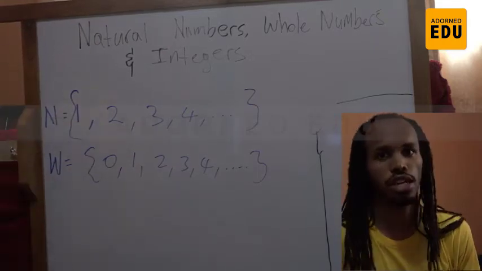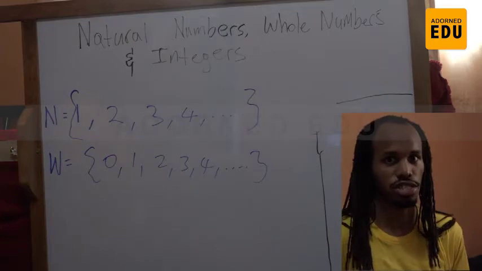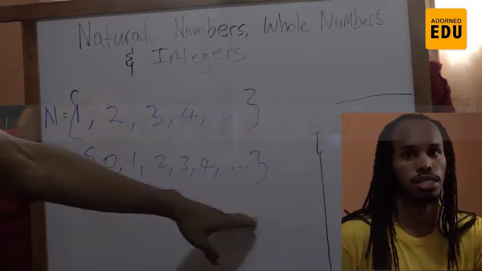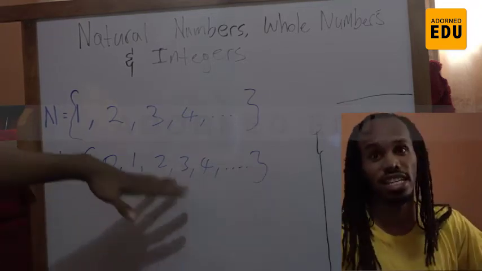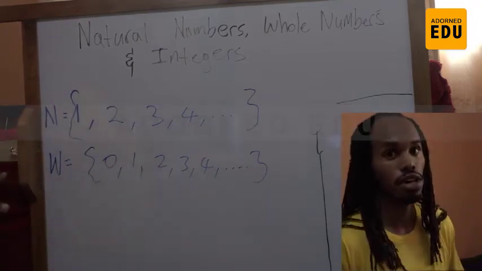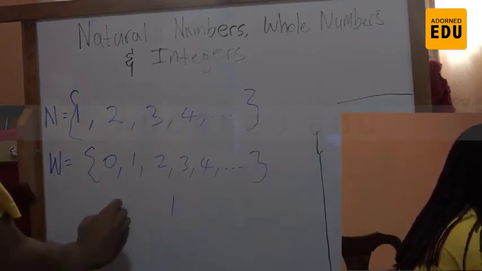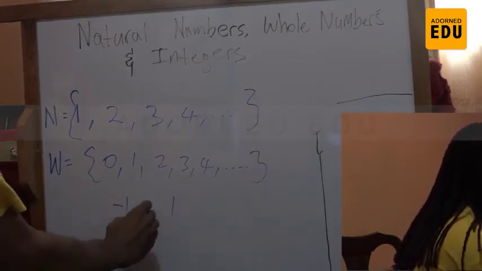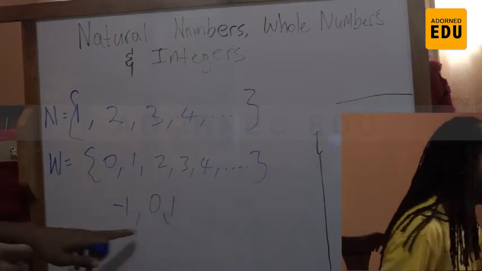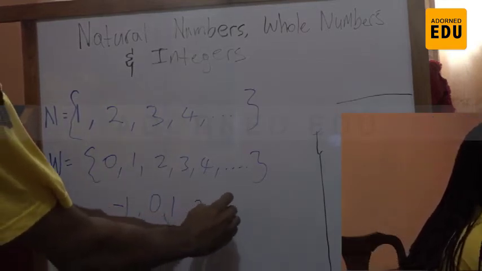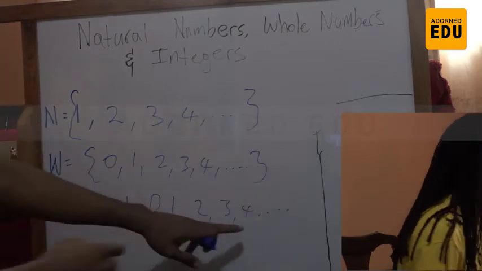Now the third thing we're going to talk about is integers. Integers are a mixture of these whole numbers as well as their negative counterparts, or their negative cousins. So, same way you have 1, you can also have -1, right? And between them is 0. So you can count 0, 1, 2, 3, 4, and keep going.